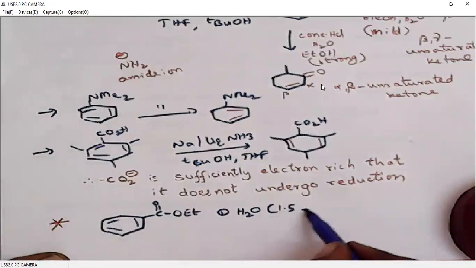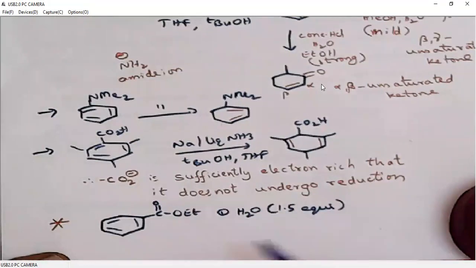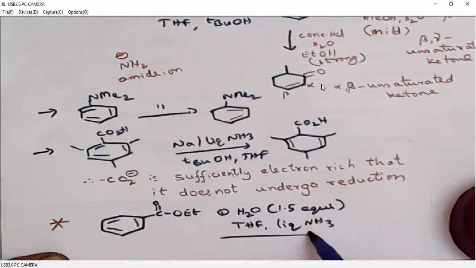But the ester group can be preserved or protected if we add water first, then sodium metal. When we follow this sequence of reagents, we can easily preserve the ester moiety.